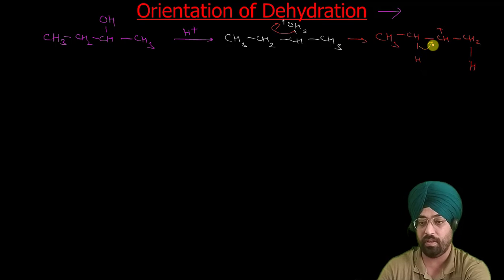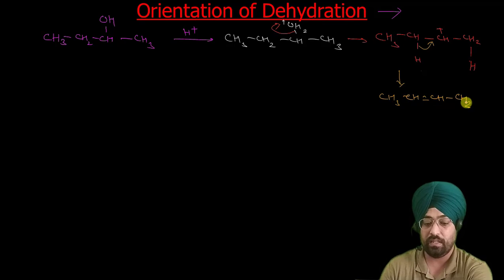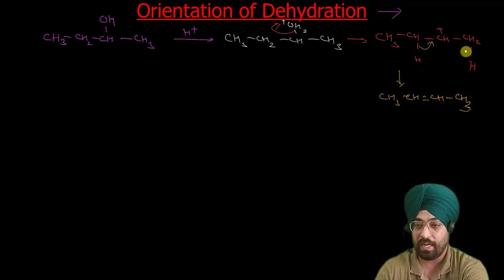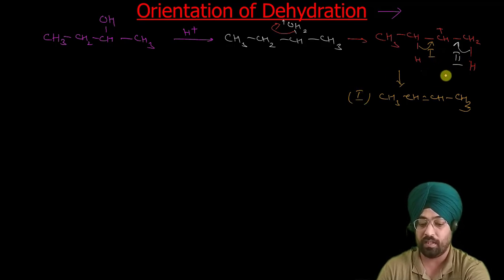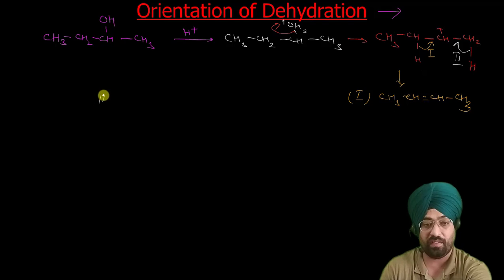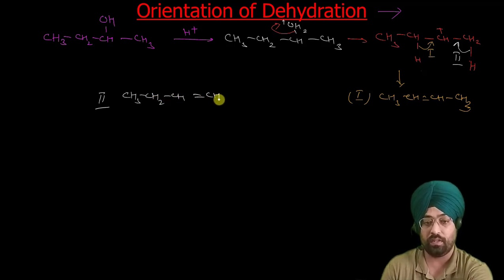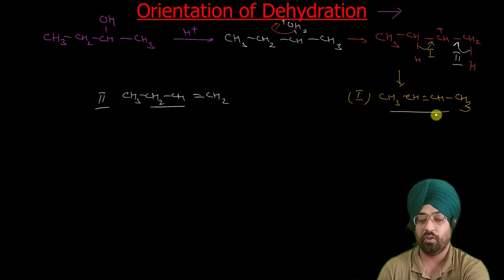This is your first possibility. If this proton goes, you will get CH3 CH double bond CH CH3. Second possibility is that this proton goes. This is your second possibility. With the second possibility the product is CH3 CH2 CH double bond CH2. So we can get these two products, both are possible.